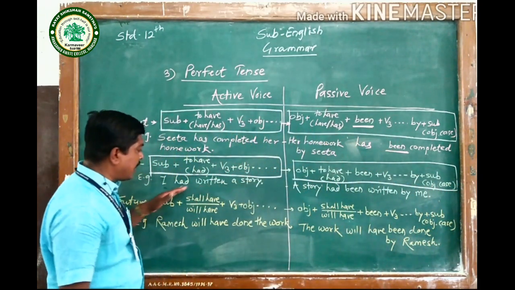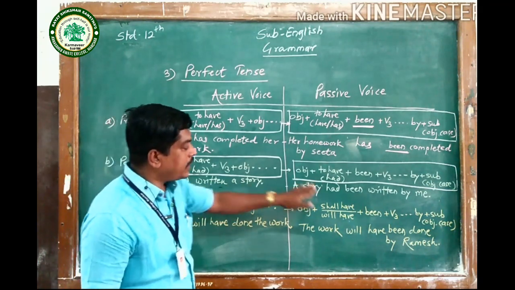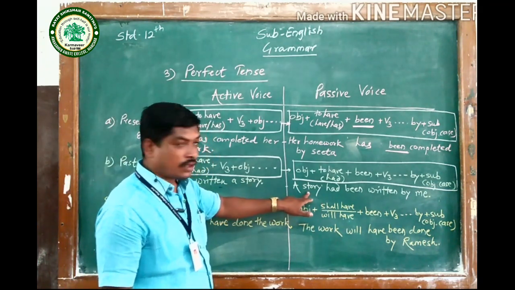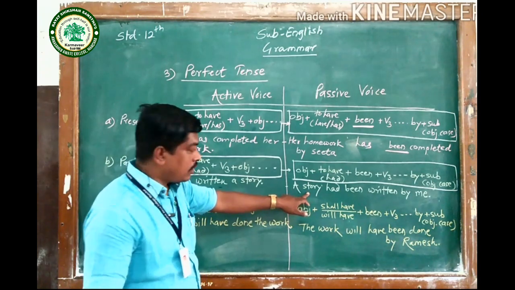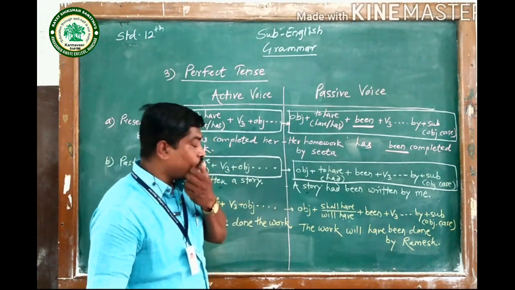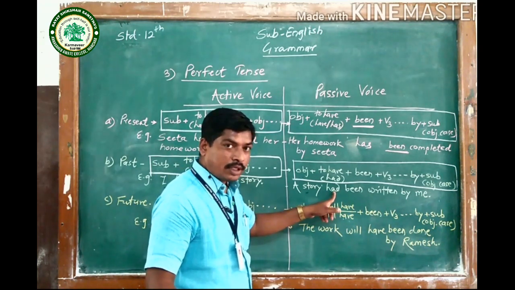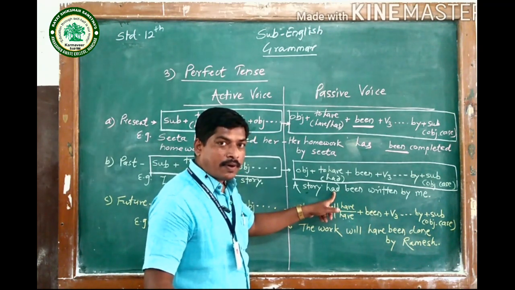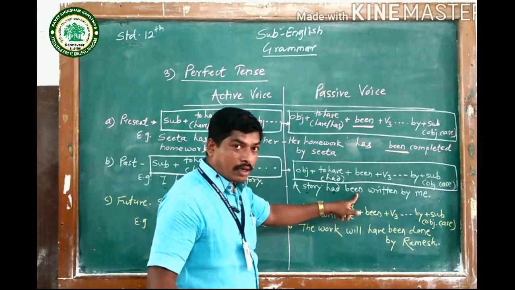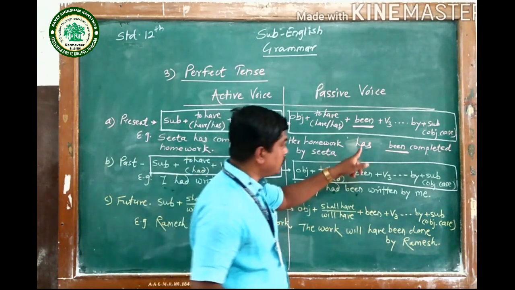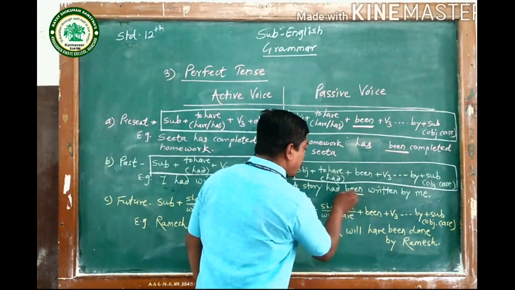And the same sentence, I had written a story, is converted into passive here. I have started the sentence with a story because it is the object of the sentence. Then had, it is the helping verb of to have. Then been, the additional word, as I have told here.